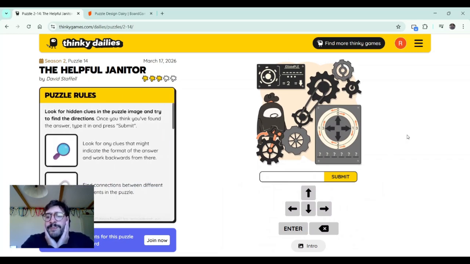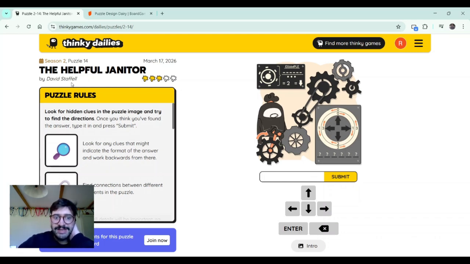Let's go for the last puzzle of the day or the week, the helpful janitor. Oh, it's one of these ones where we have to look at the image and try to solve what's going on. Okay. So clearly we have six letters. Well, not six letters. We have to submit six of these symbols, and we have six cogs. So each one of these cogs will give us one of these inputs.